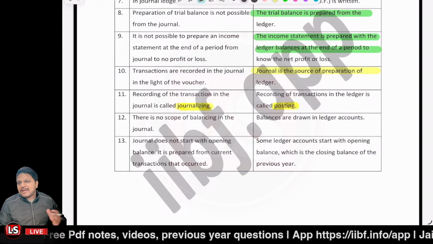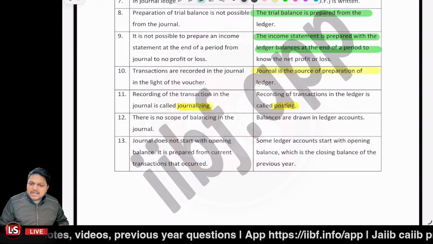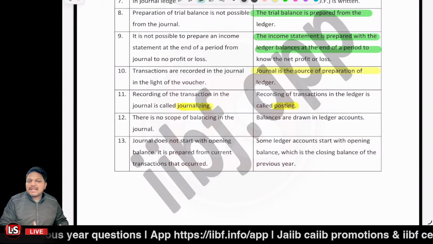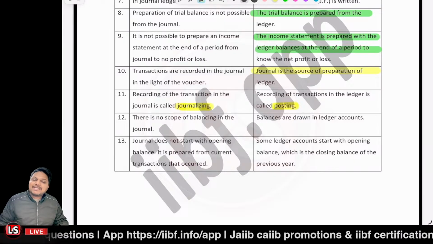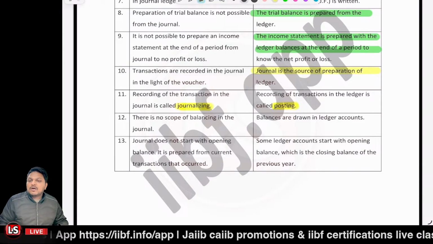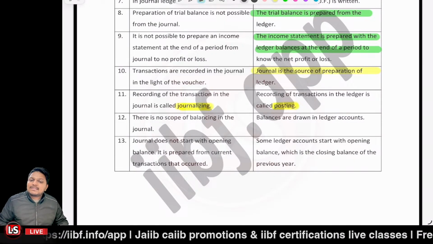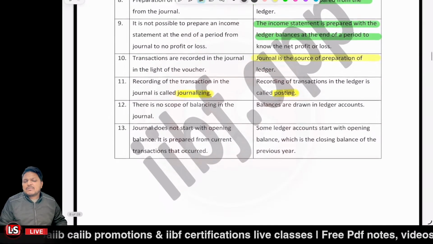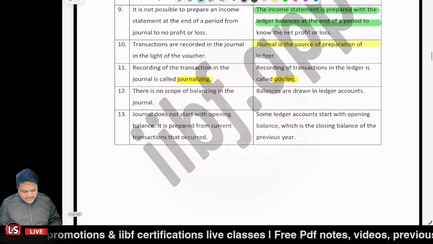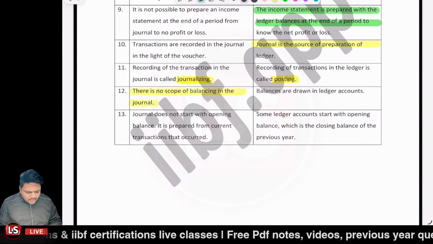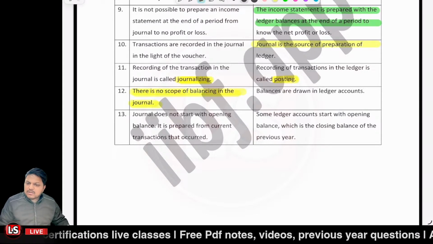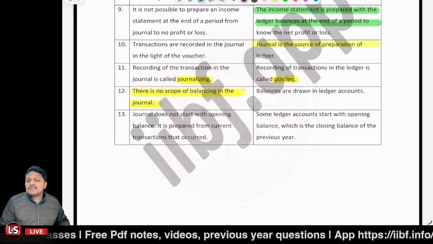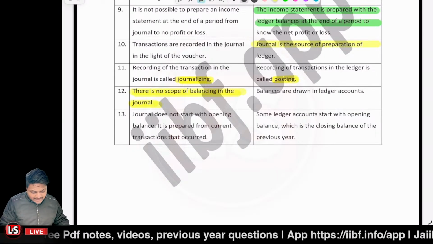So that was why I was using the word from the very start, that you put the records in the journal, you're posting in the ledger, right? So we post in the ledger, whereas in the case of journal, we record the transaction. It is said to be journalizing, right? Balancing cannot be done in journal because multiple accounts are involved, and multiple transactions are just recorded in a chronological manner, so balancing is not done and cannot be done. Whereas definitely the balancing can be done in the case of the ledger.